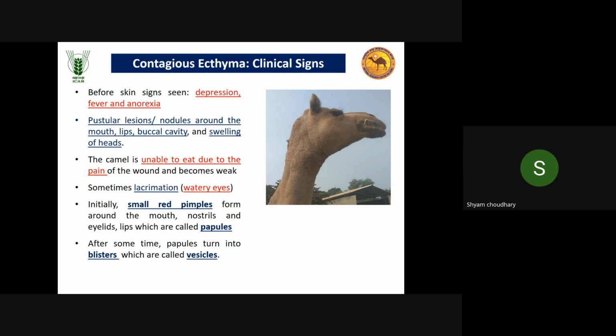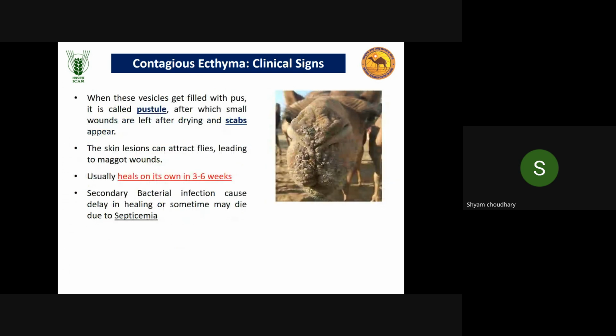But one most important difference in both diseases: in case of contagious ecthyma in camel, there will be a submandibular edema, which you can appreciate in this picture, and lacrimation. Due to this edema, the animal will be unable to masticate or graze.